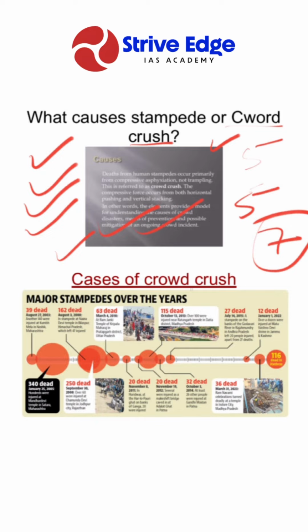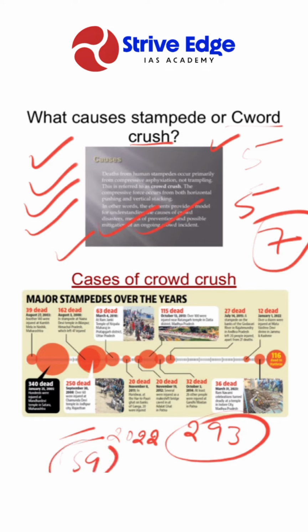Now take a look at some cases of crowd crush or stampede. There was a stampede at the Kalubai Yatra Mandhar Devi at Satara in Maharashtra in 2005, where 293 people got killed. Then in November 2021, 10 people were killed in a crowd disaster at a live music concert in Houston, Texas, USA. Then in October 2022, a crowd crush in Itaewon, South Korea killed 159 people during a Halloween party.